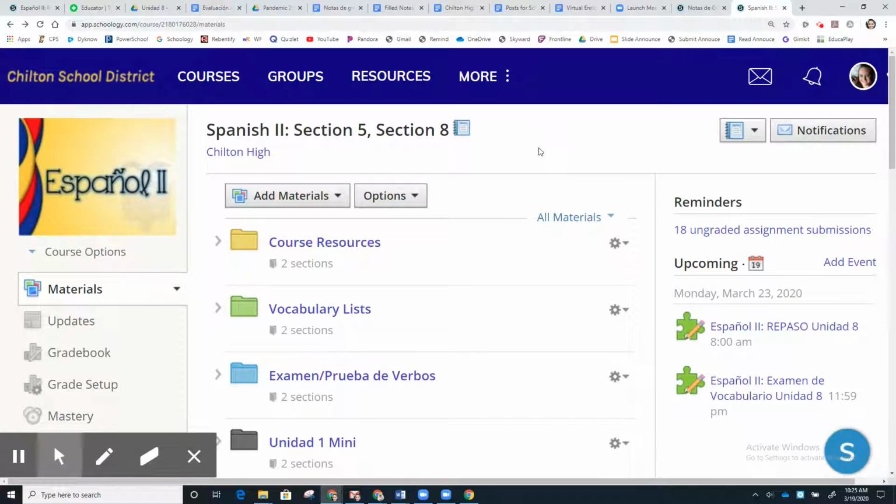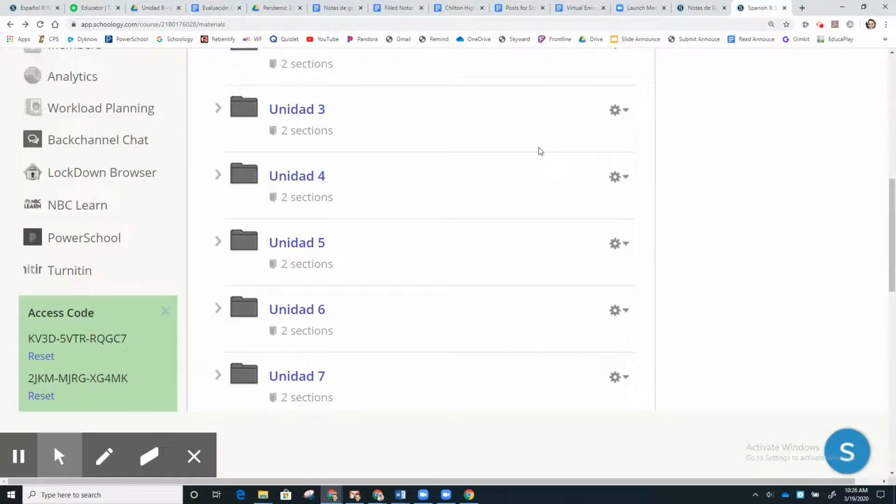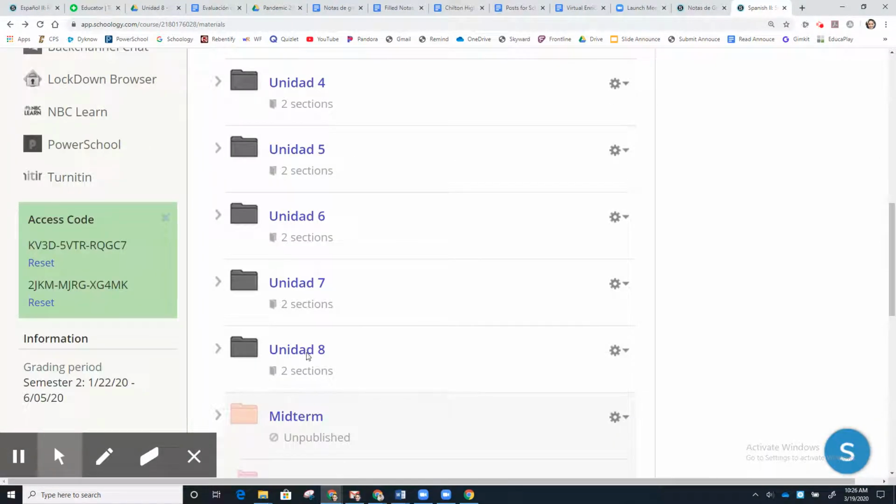I want to very quickly go through with everybody just a little bit about your unit assessment for Unit 8. All right, so let's get started right away. No time to lose. As usual, you can find your Evaluación or your unit assessment inside of the folder for that unit. We're going to be talking about Unit 8, so I go to the Unit 8 folder.